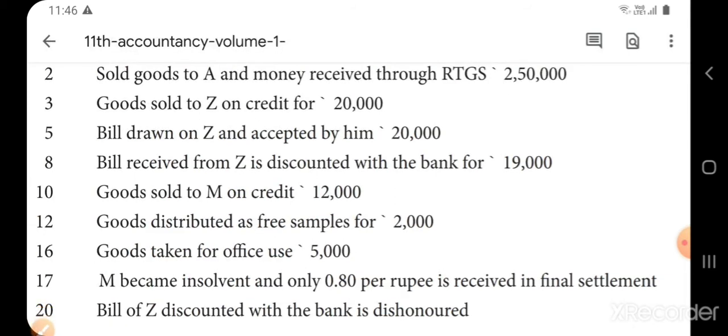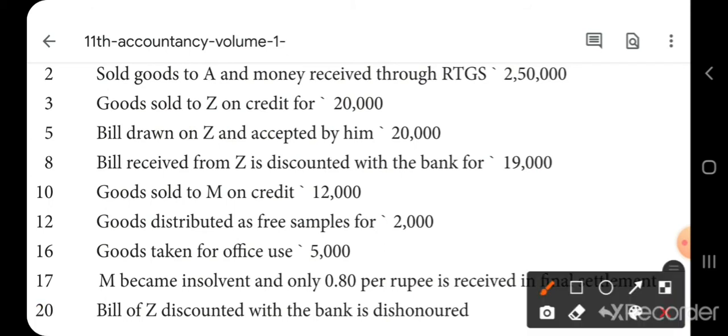Bills received from Z is discounted with the banker. This is the bills discounting process I explained before, isn't it?